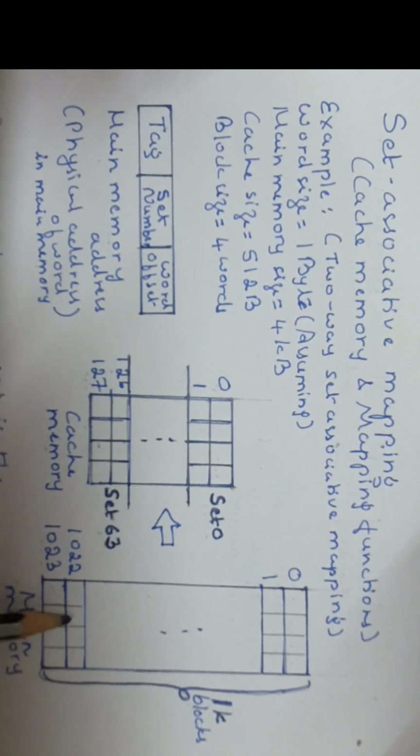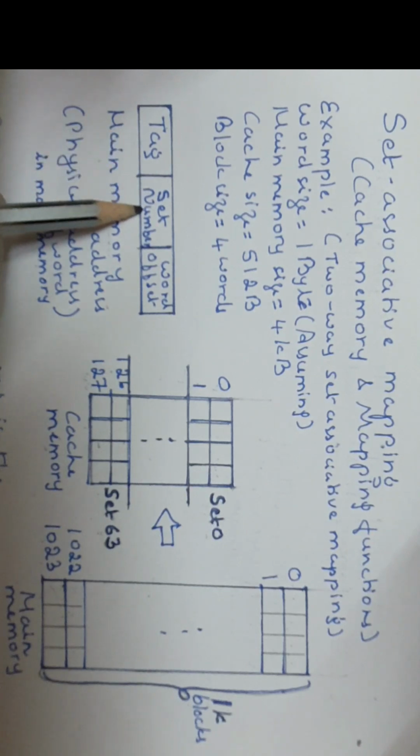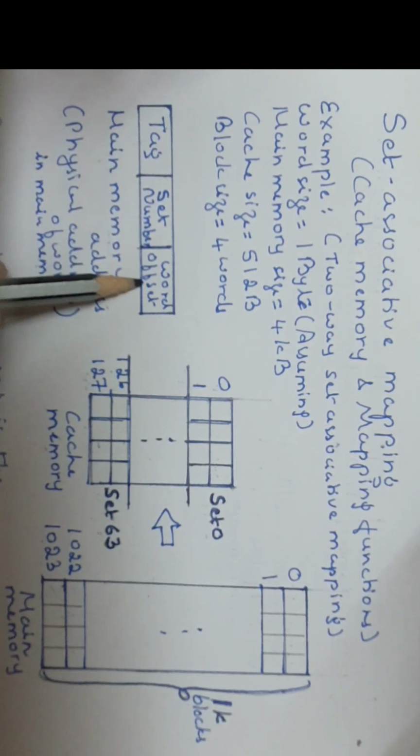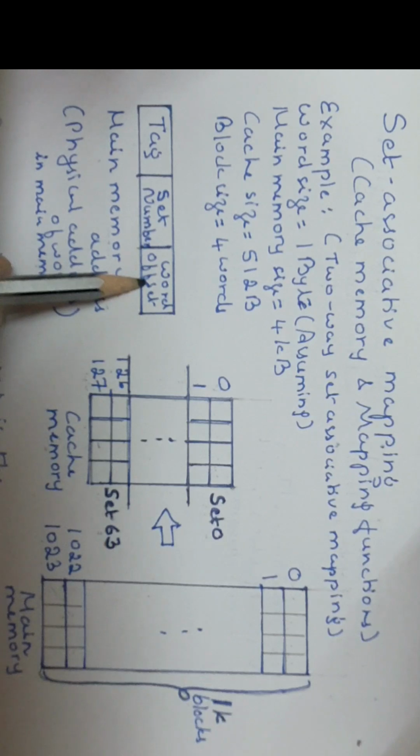Any word, when asked, its physical address is given. Then what will be its address? This whole thing shows the physical address of one word in the main memory. It is divided into 3 parts. The first one is the tag, the second one is the set number, and the third one is the word offset. Next we shall see what these mean.